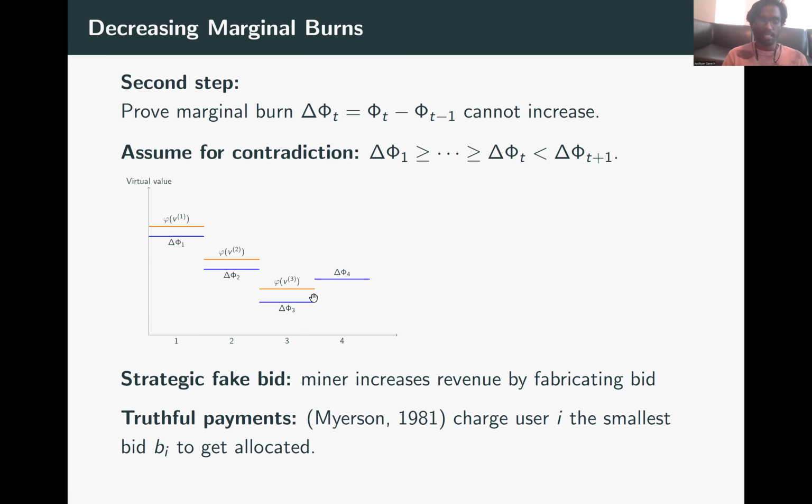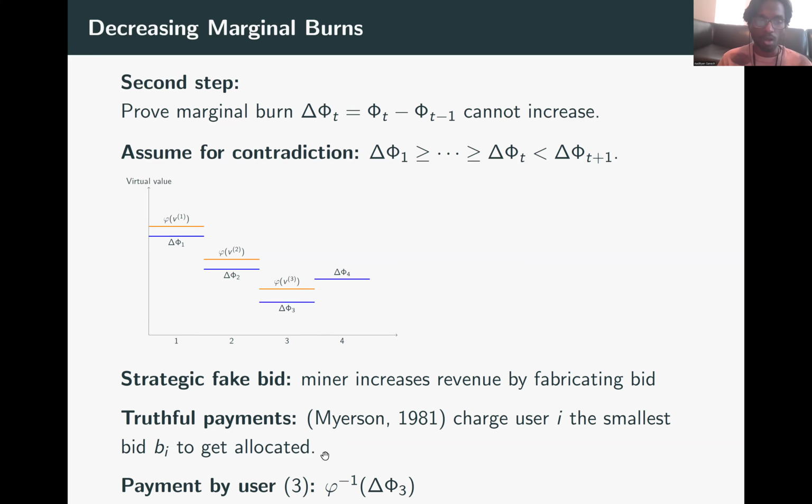To do that, we'll quickly review a theorem by Myerson, which characterizes truthful payments in mechanisms. It argues that for the mechanism to be truthful, we'll have to charge each user i the smallest bid b_i that it needs to bid in order to get allocated. So in this example, we'll calculate the smallest bid b_i that user 3 will have to pay so that it gets allocated.